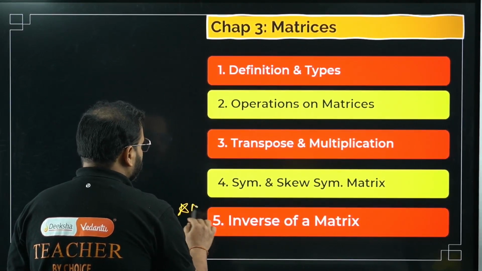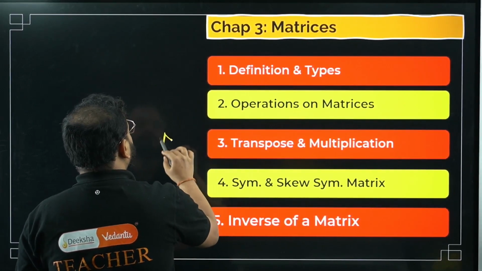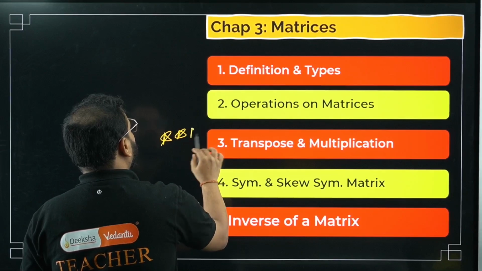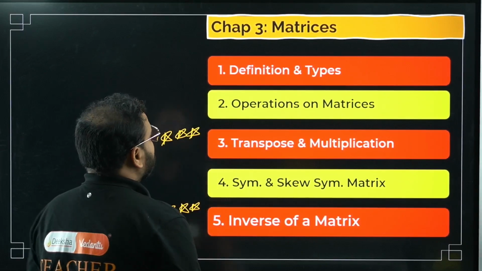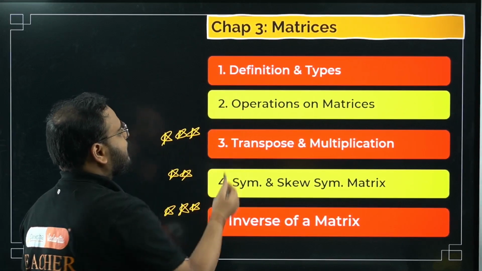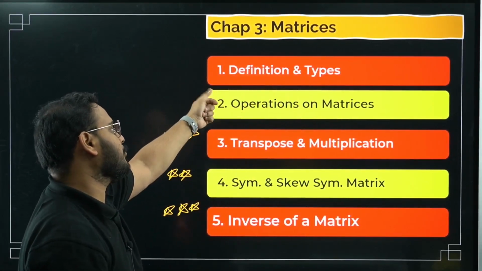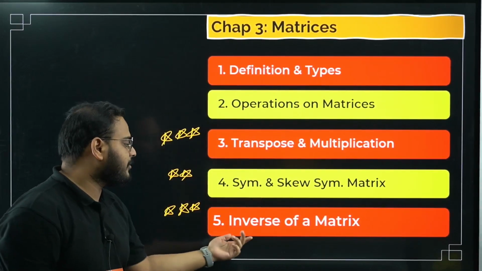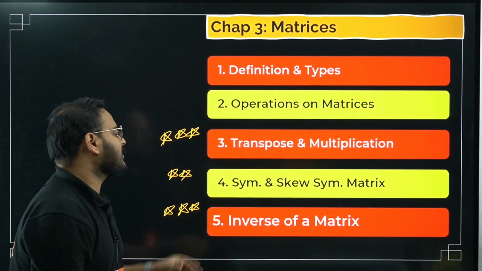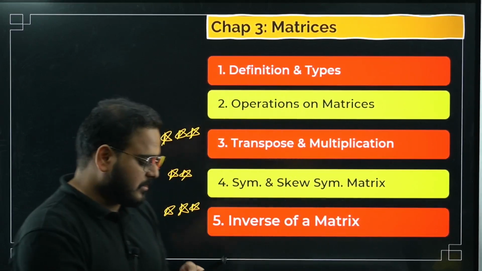If I ask you to make an importance level, so 3 stars over here, 3 stars over here, okay, and I would say 2 stars on this. Just simple problems will come, and it is easy to revise also. Other operations and multiplication are simple to do. So most important topic will be inverse, then comes multiplication, then comes symmetric and skew symmetric matrix, because questions come from here. Okay, I hope this is clear.